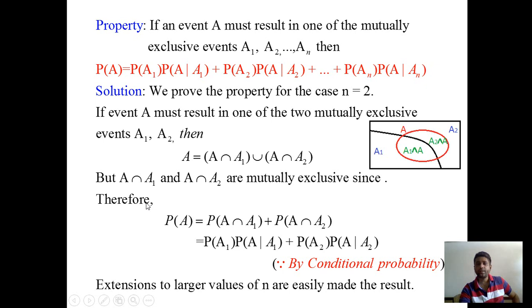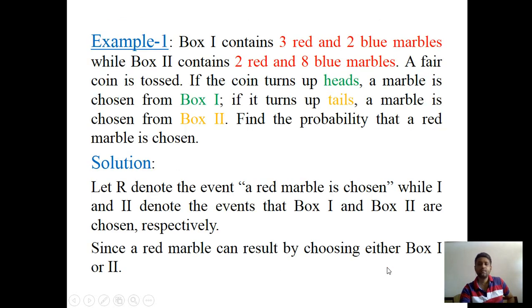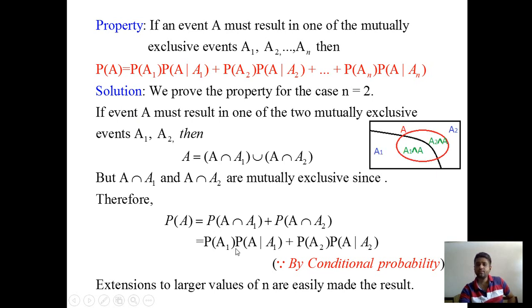Now, by using this fact, the probability of A is equal to the probability of A intersection A1, union replaced by plus, the probability of A intersection A2. Further simplification with the help of conditional probability gives the probability of A1 times the probability of A given A1, and the second term is the probability of A2 times the probability of A given A2. So this property is true for n equal to 2.